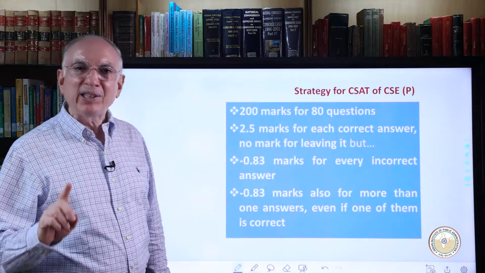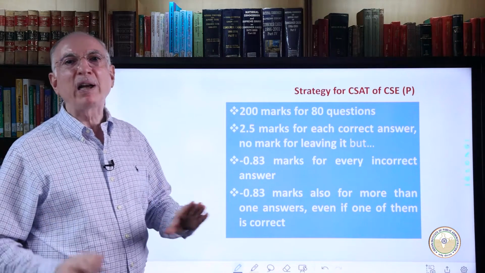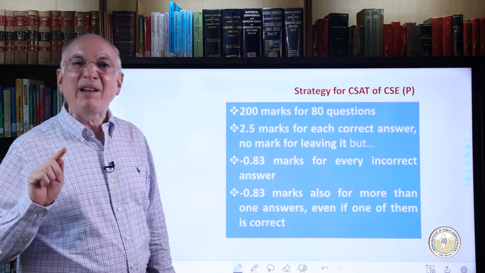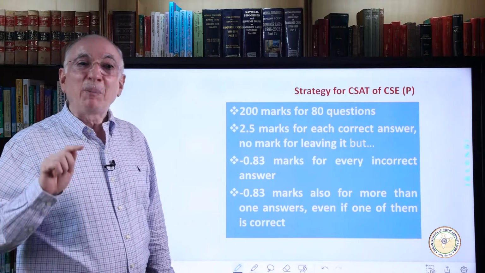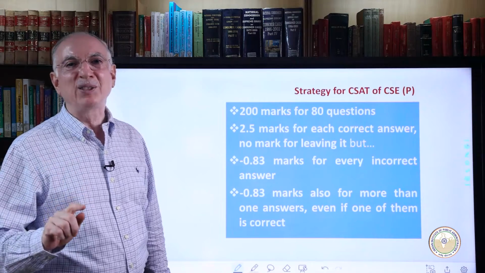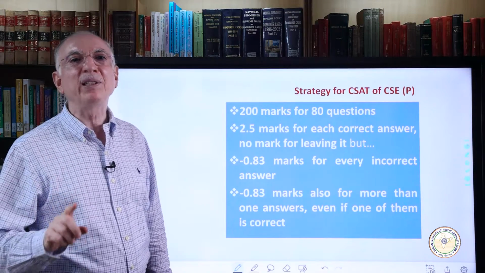There are 2.5 marks for each correct answer and no mark for leaving it, but minus 0.83 marks for every incorrect answer. Minus 0.83 marks are also awarded for more than one answer, even if one of them is correct.